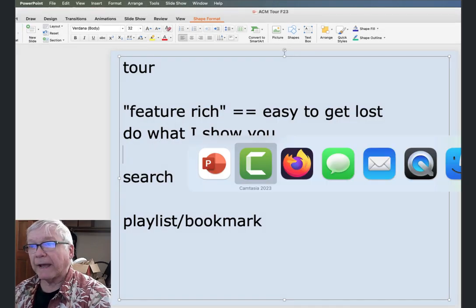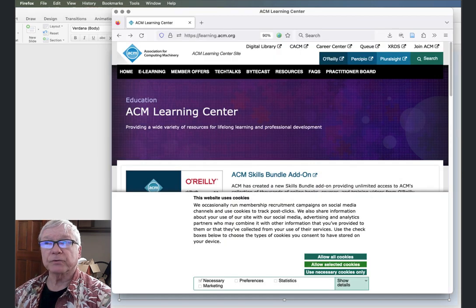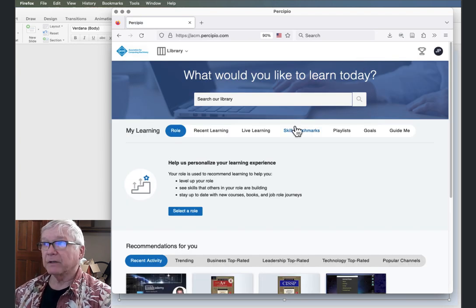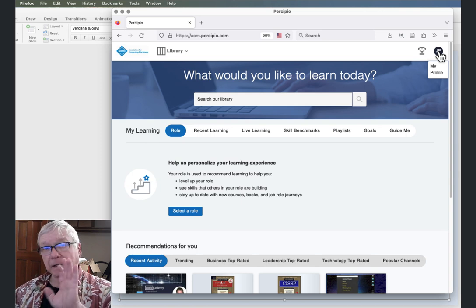Okay, so we're back, and the maintenance window is over. So I'm at learning.acm.org, clicking Percipio, and bang, there we go. I'm logged on as the ACM account that I logged in as.